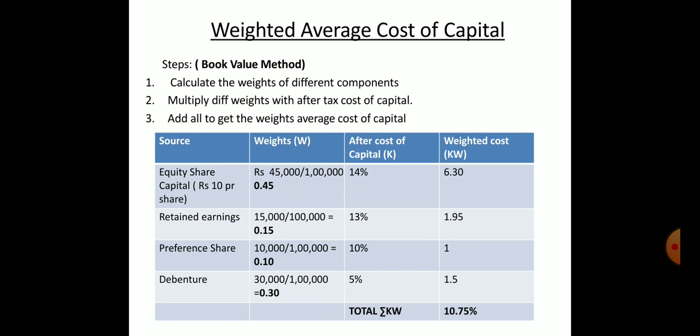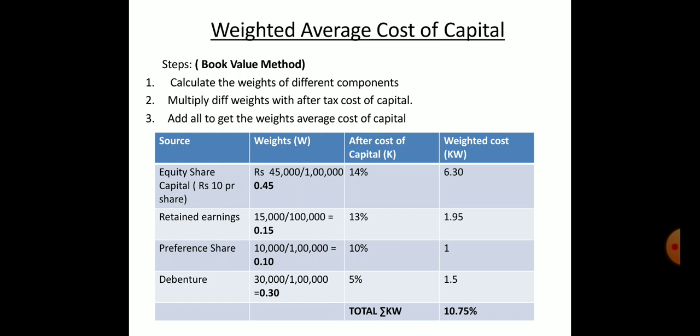If we divide by 1 lakh, those are the weights. So 45,000 should be divided by 1 lakh, 15,000 by 1 lakh, 10,000 by 1 lakh, 30,000 by 1 lakh. So we have the weights: 0.45, 0.15, 0.10, sorry, 0.30.